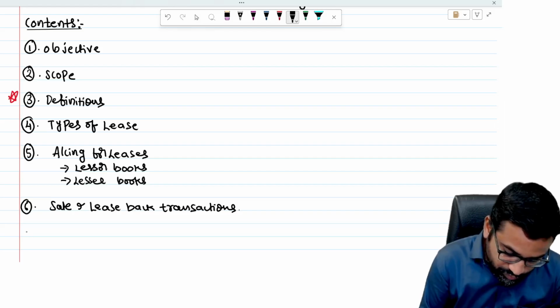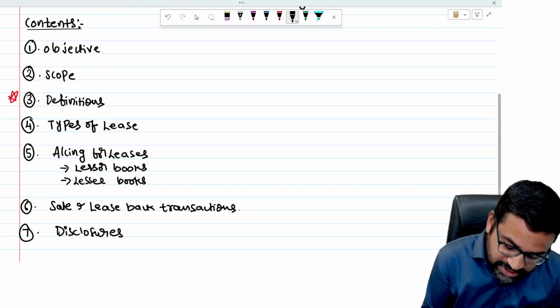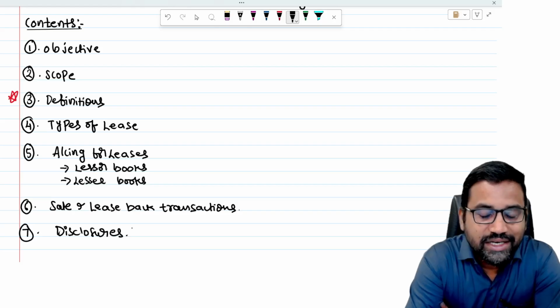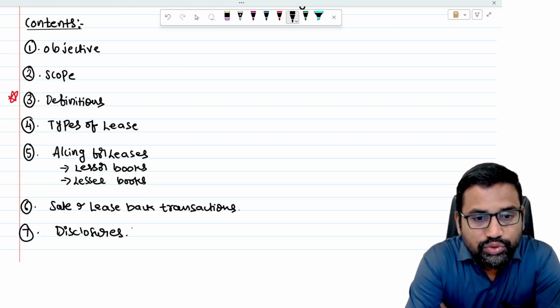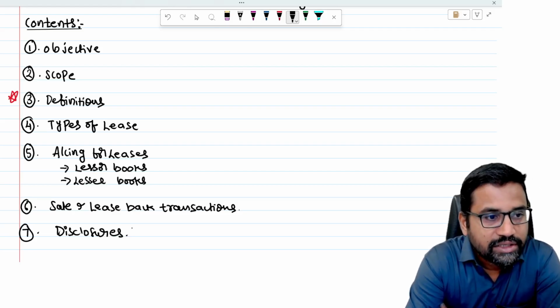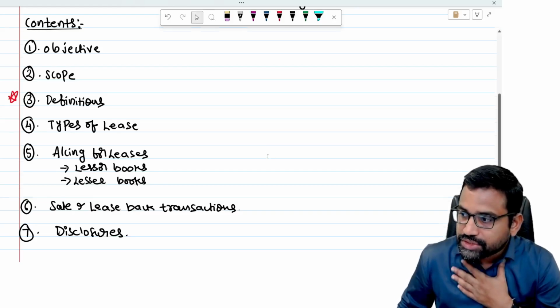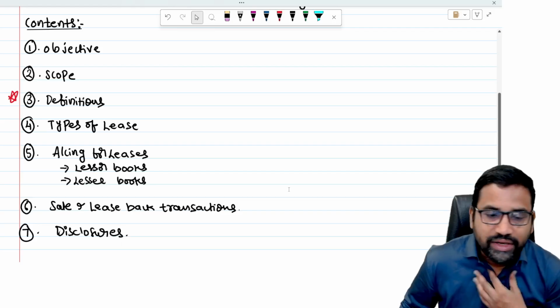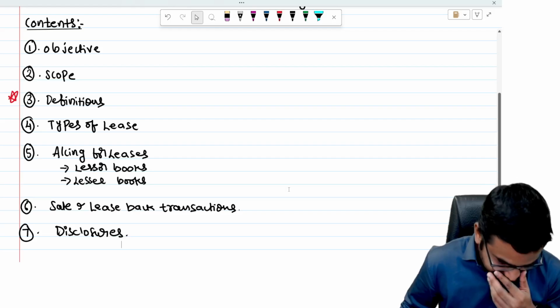And of course we have certain disclosure requirements, what points we need to disclose relating to leases in the financial statements. So that is disclosures, and that is also we need to discuss. Actually disclosures are not that important. Usually when they ask a question from this chapter, they are going to ask one practical question. So this is what we are going to cover in this standard.